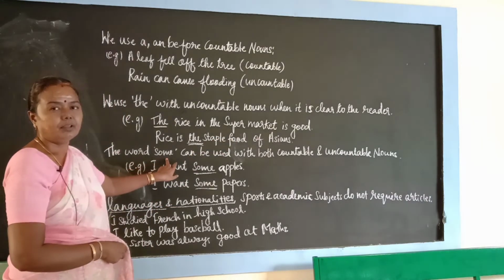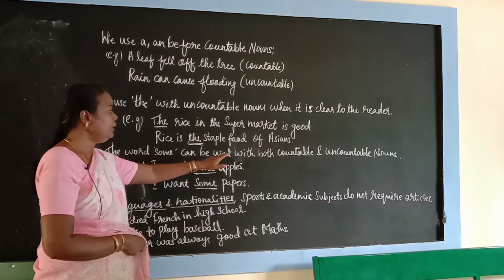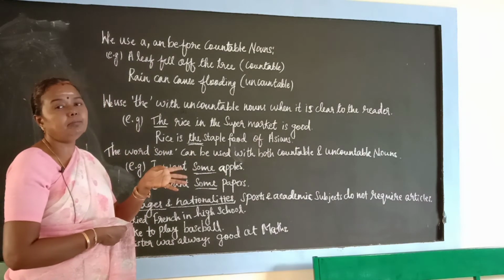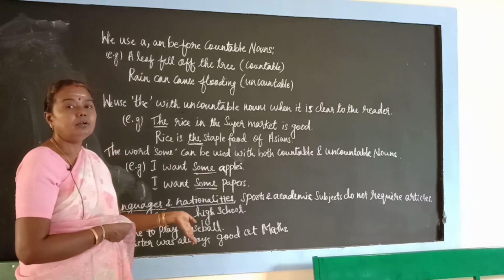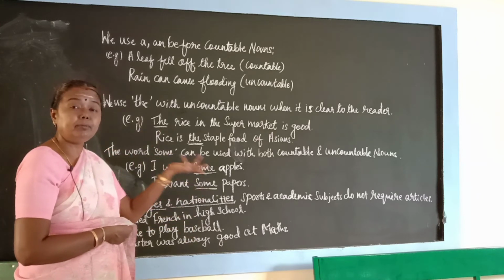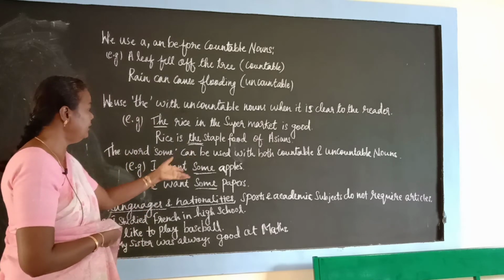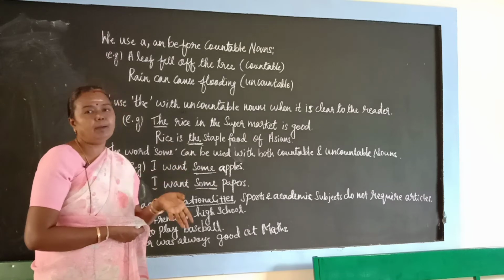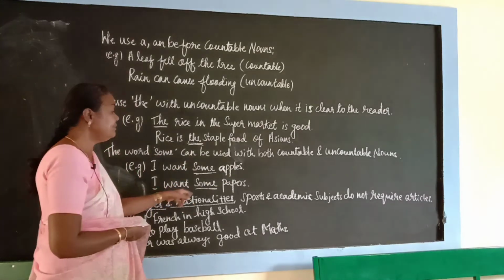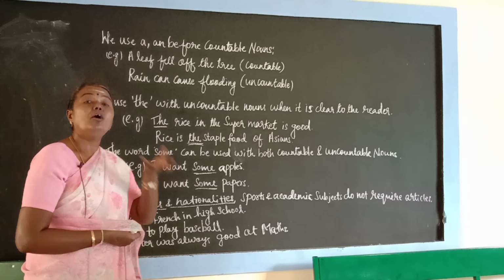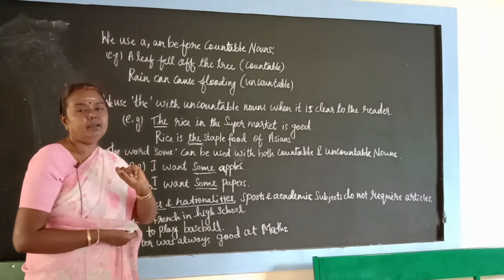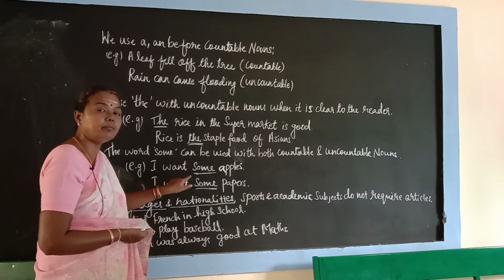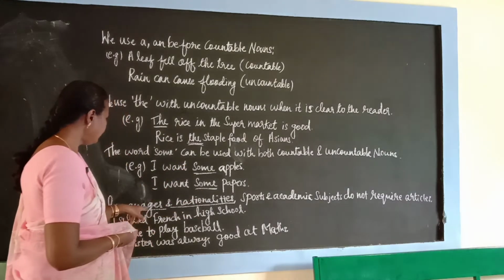The word some can be used with both countable and uncountable nouns. We may be able to count it, or we may not be able to count it. For that, we have some examples like I want some apples. We can count the number of apples. But I want some papers. We may not be able to count how many papers. So we can use some for both countable and uncountable.